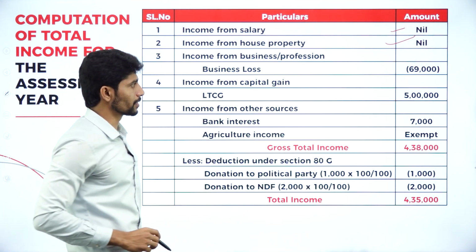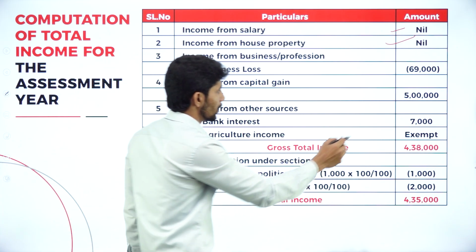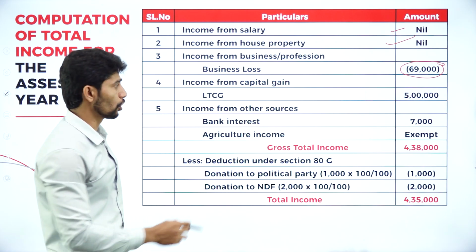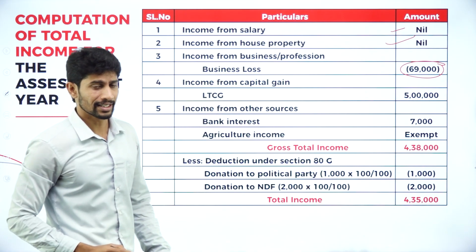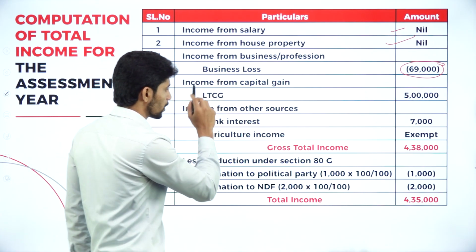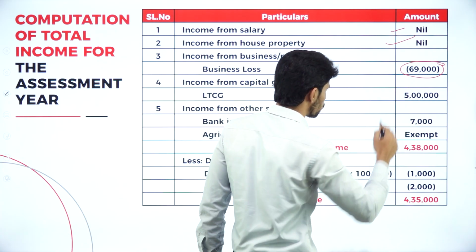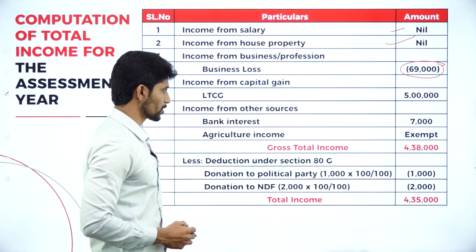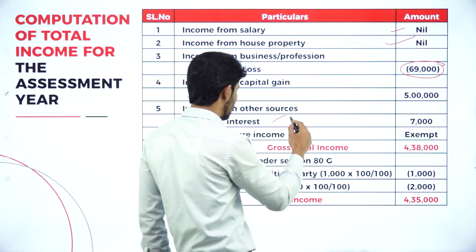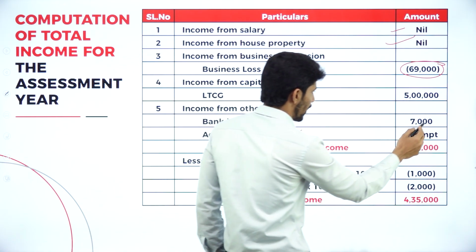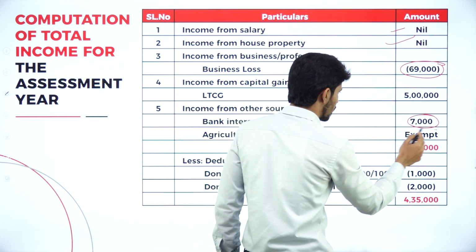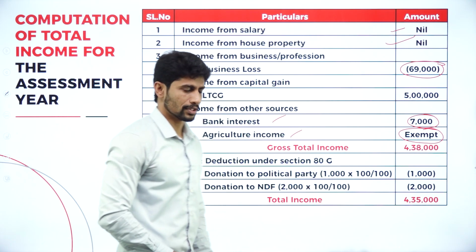Next, income from business. What is the amount we have? It is a loss of rupees 69,000. Next, long-term capital gain, we have rupees 5 lakh. Next, income from other sources. In that we have bank interest and agriculture income. So bank interest of rupees 7,000 is taxable, but agriculture income is exempted.